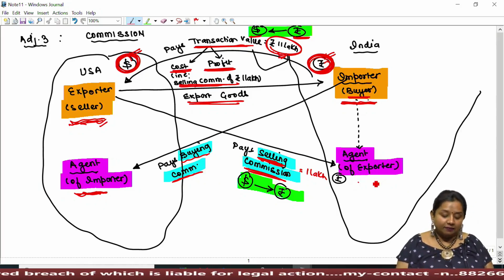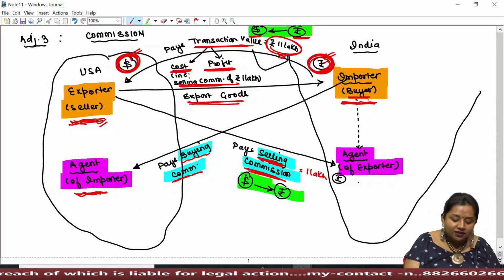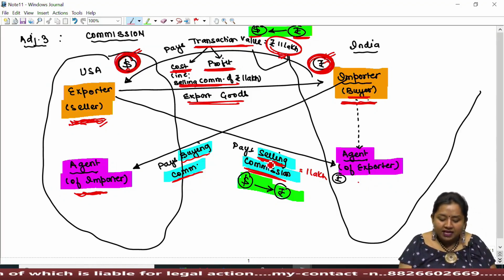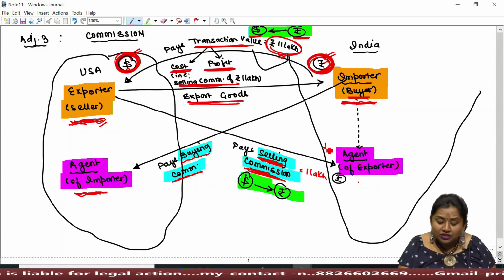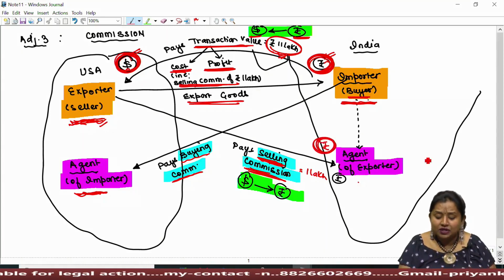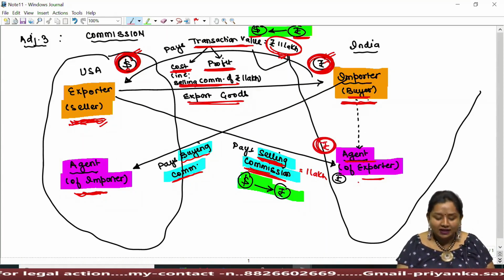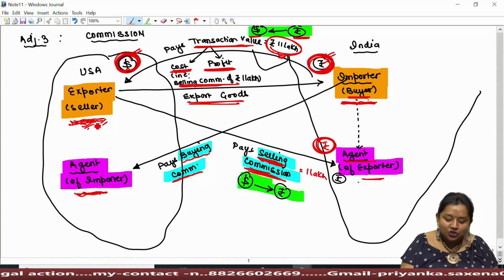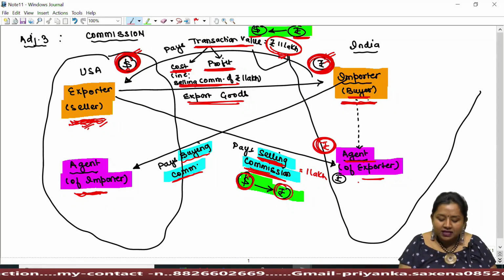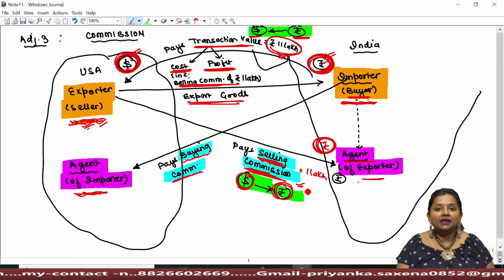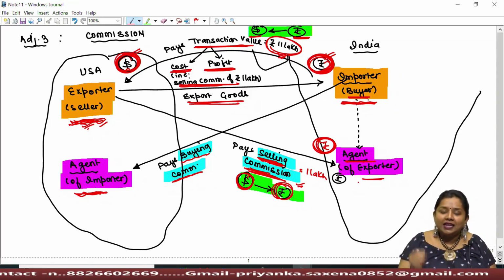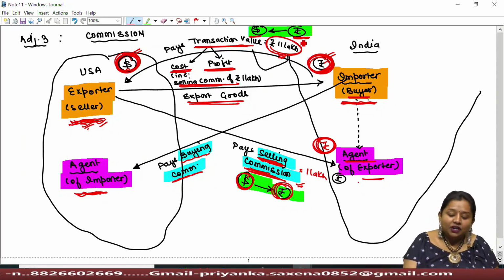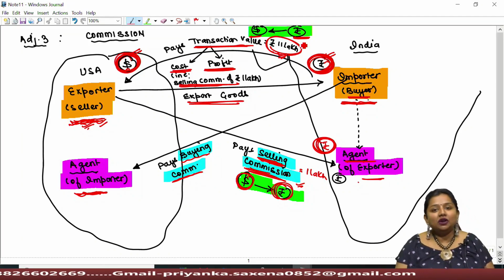in India. So if the exporter, after receiving payment in dollars, makes payment of selling commission to an agent located in India who is demanding his commission in Indian currency only because he is located in India, therefore the exporter has to convert his foreign currency into Indian rupees while making payment of selling commission to his agent. And in any case, this foreign currency fluctuates on a daily basis.